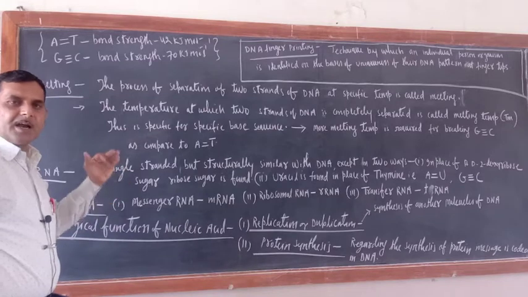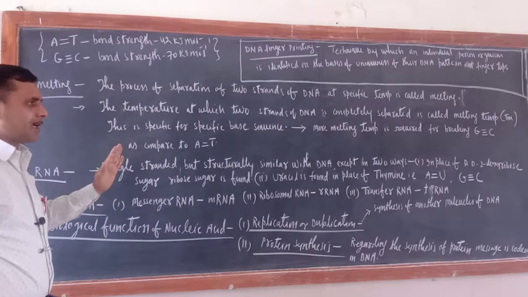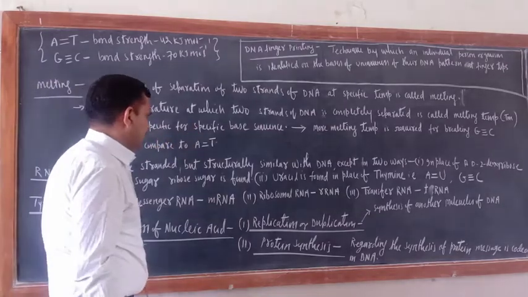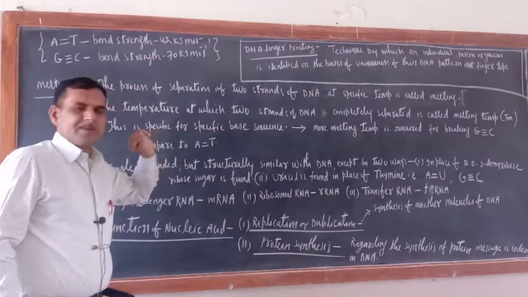The temperature at which the two strands of DNA are completely separated is called the melting temperature, Tm. This is specific for a specific base sequence.